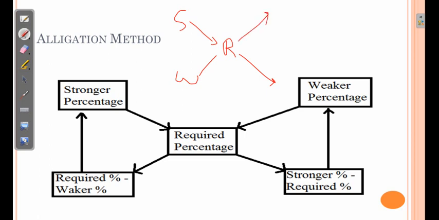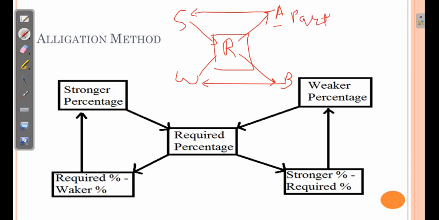Say this is the value A and this is the value B. That is, A parts of the stronger solution and B parts of the weaker solution, when mixed together, will produce the solution with the required concentration R. I am repeating, when A parts of the stronger solution and B parts of the weaker solution are mixed together, it will produce the solution with the required strength.